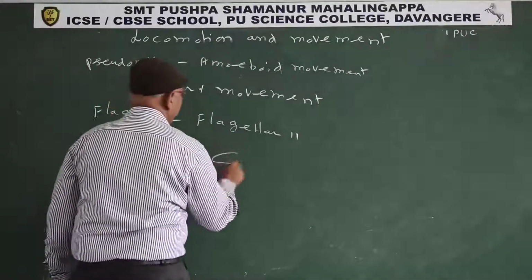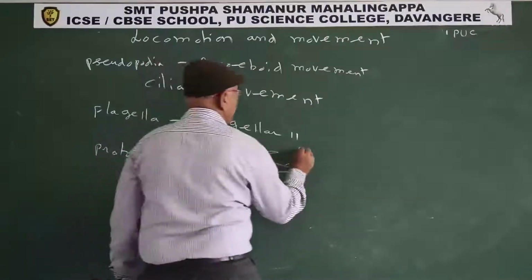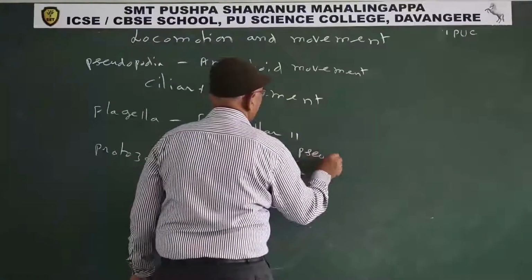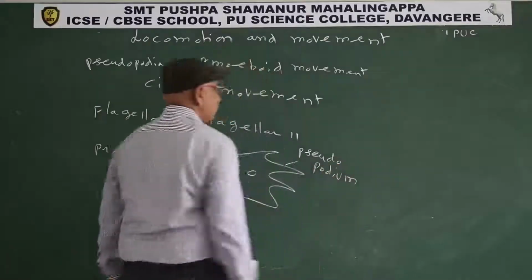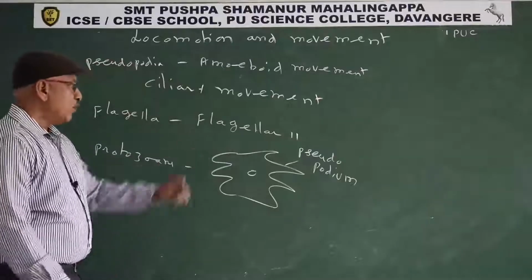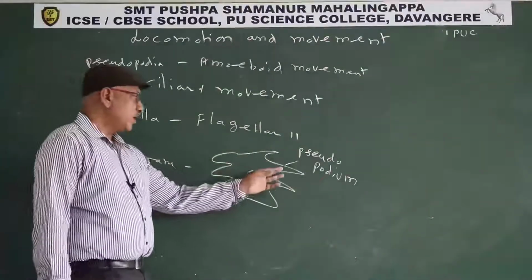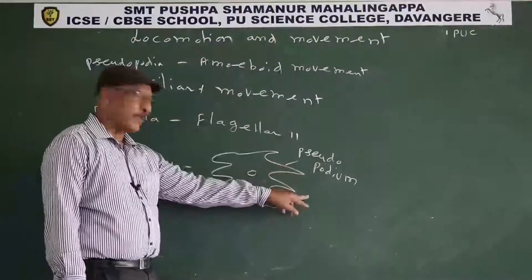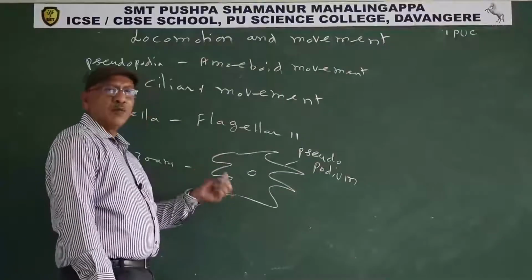Pseudopodial movement is seen in protozoans like amoeba. It is the pseudopodium. Pseudopodium means false foot. Amoeba moves in the direction of formation of pseudopodia. These are the pseudopodia in the forward direction. These are the pseudopodia present in the rear end, the posterior end.